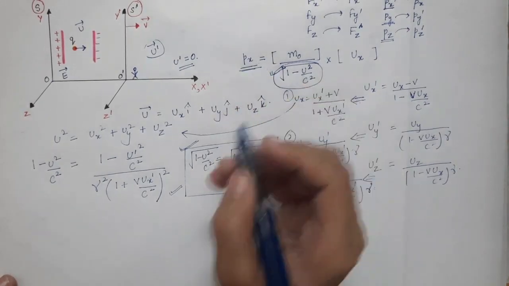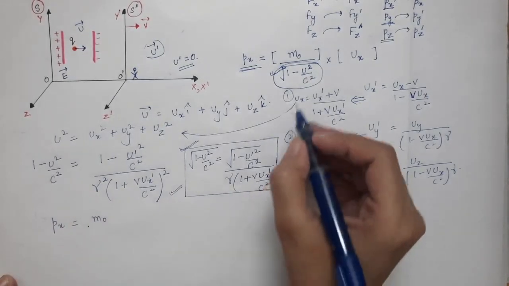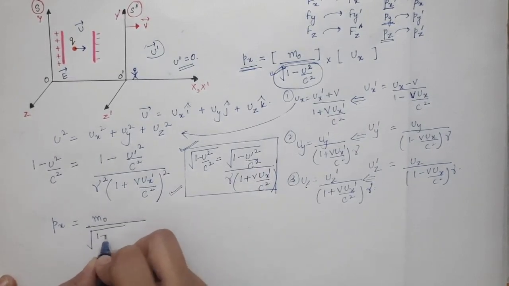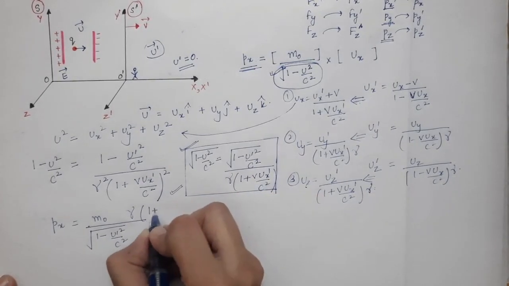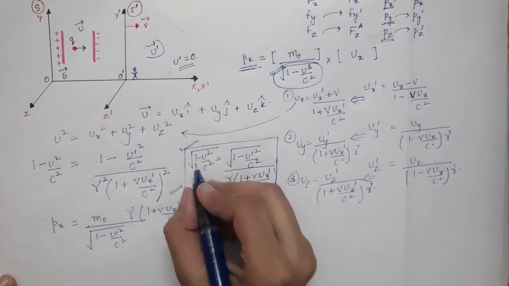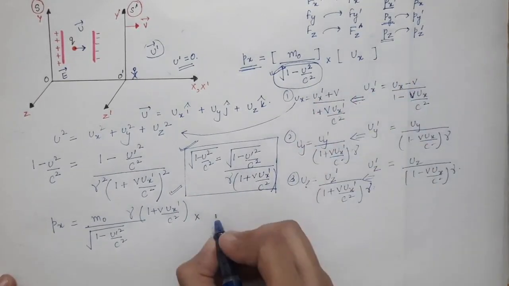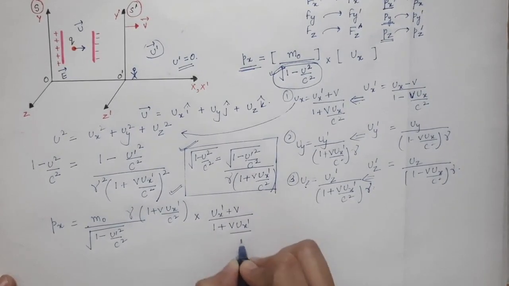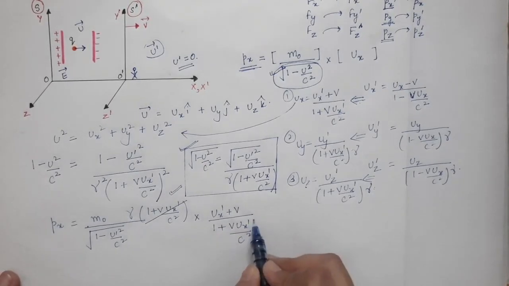So first of all, find px. What will be px? It will be equal to m0 divided by the under root of 1 minus u square by c square. That will be the under root of 1 minus u prime square by c square times gamma times 1 plus v ux prime by c square. This is the expression of the under root of 1 minus u square by c square, times ux. Now what is ux? It is ux prime plus v divided by 1 plus v ux prime by c square. Now over here you can see that this factor cancels with this one.